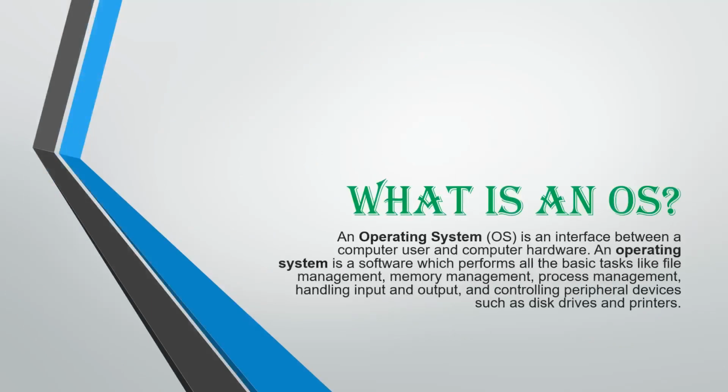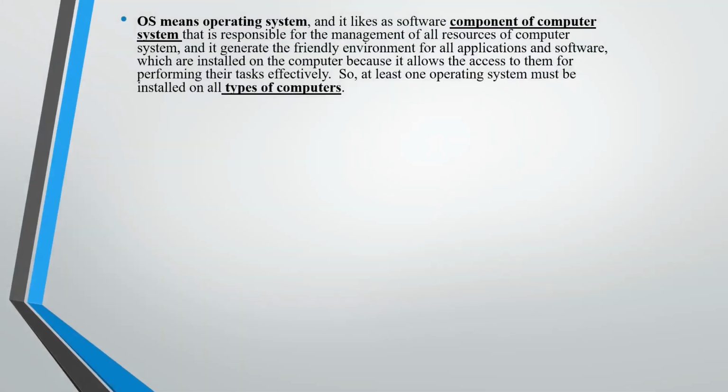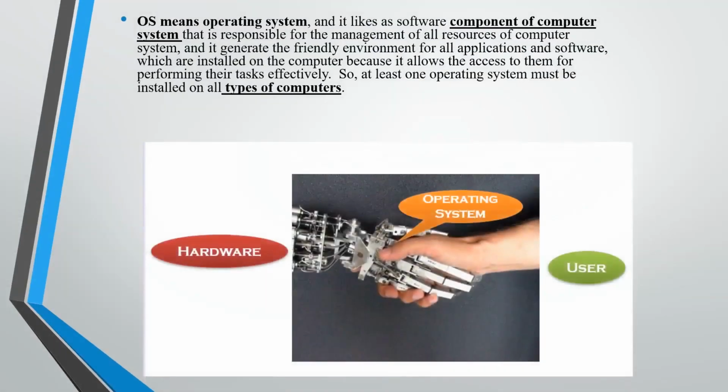An operating system is an interface between a computer user and computer hardware. The operating system executes all kinds of programs and performs many basic tasks like file management, memory management, and many more things. What an operating system does is generate a friendly environment for all applications and software. All types of computers must have at least one operating system installed. As we see in the diagram, the operating system connects the user and the hardware.